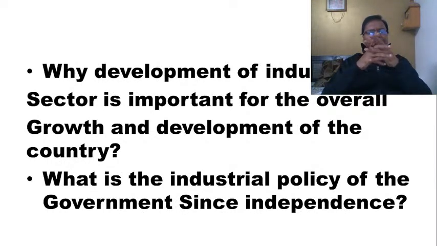What did the government do? They dismantled this license quota permit Raj. The private sector was given complete freedom to invest, to produce, to allocate, and to determine prices on the basis of demand and supply in the market.